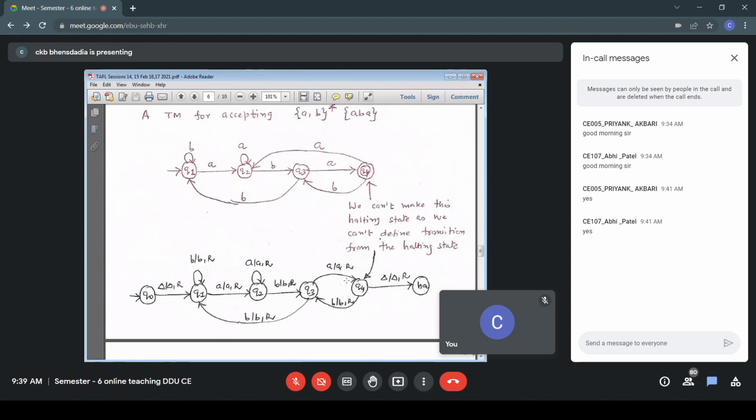And the last transition is from Q4 to HA, the halting state, that is blank blank R.